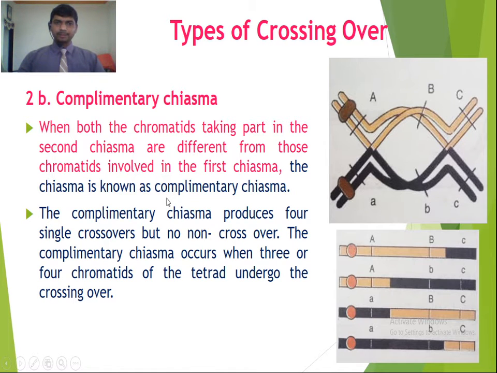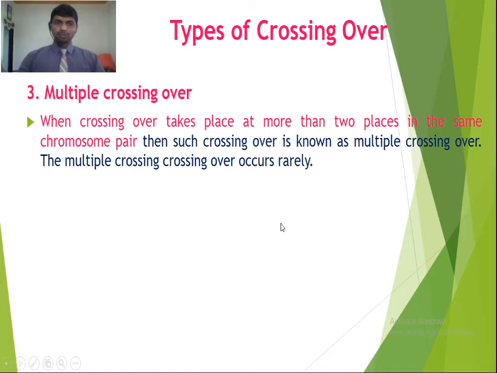Next, this is the multiple crossing over. When crossing over takes place at more than two places in the same chromosome pair, such crossing over is known as multiple crossing over. It occurs very rarely. So these are the types of crossing over.